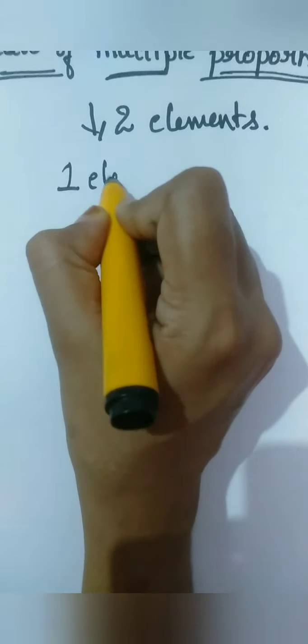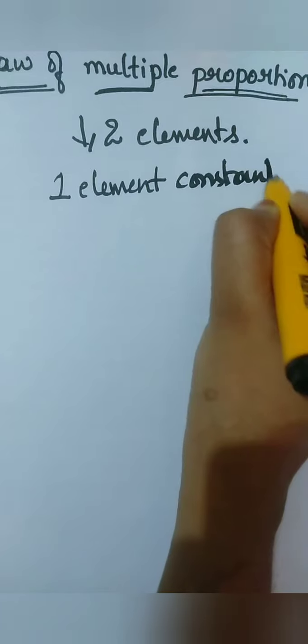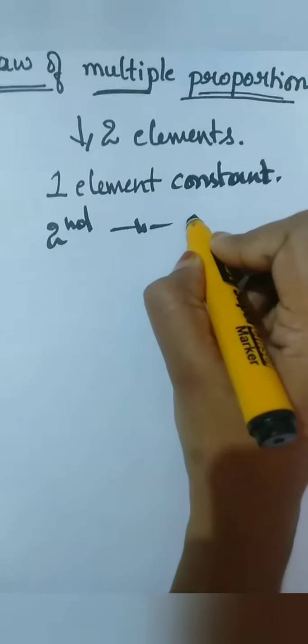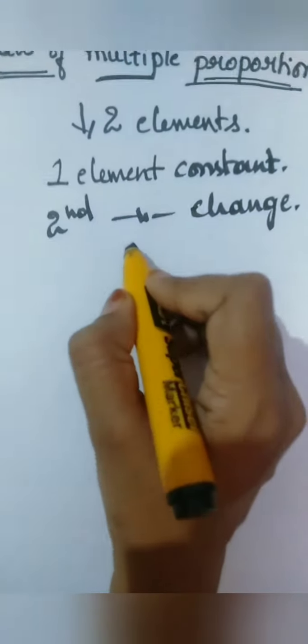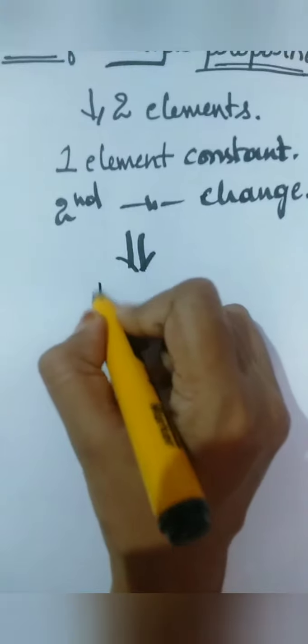One element will have constant mass or proportion, and the second element will change its number of moles and masses and everything, and gives you different compounds, not a single compound, different compounds with simple ratios.